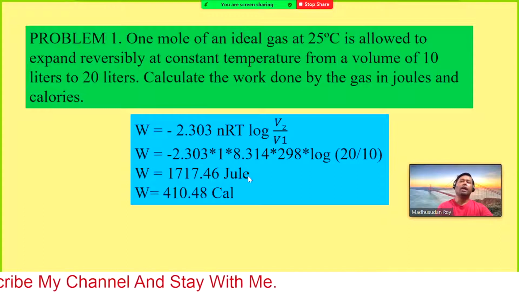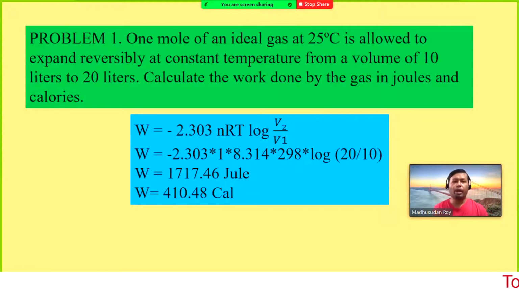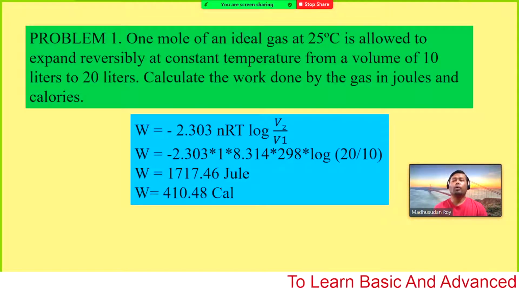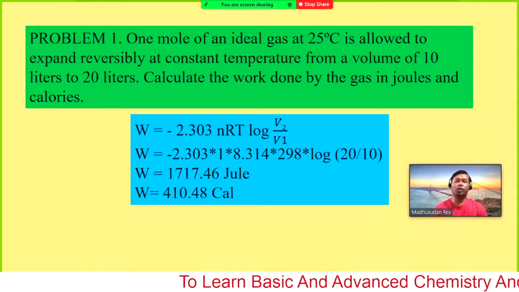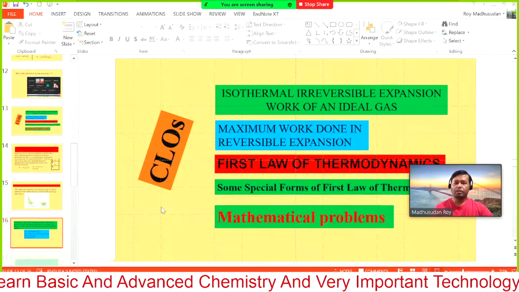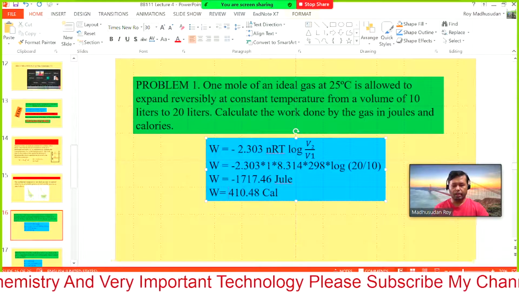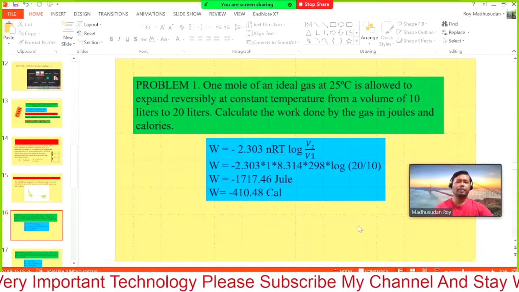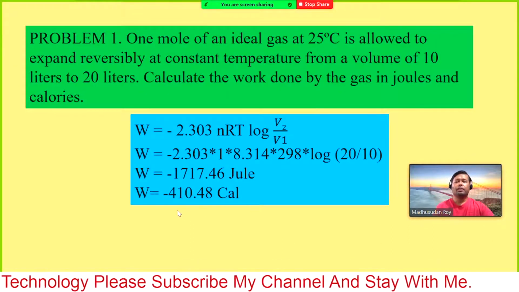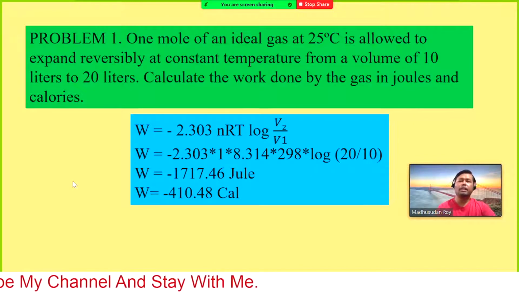then you will get the value in joule, 1717.46 joule. Now divide by 4.184, because we know 1 calorie equals 4.184 joule. So divide by that number and you will get the work done. I made a mistake here, so that should be here. Okay. So this is the work done, so that is the value. This is a very simple mathematical problem.